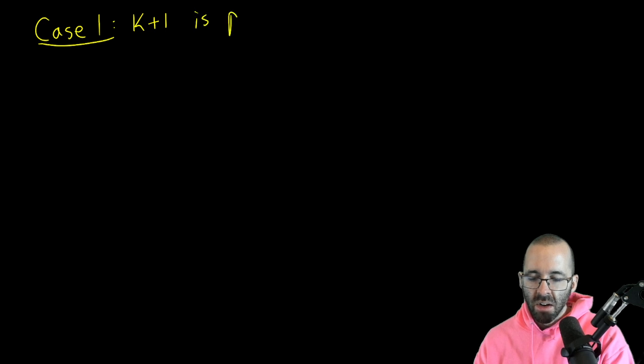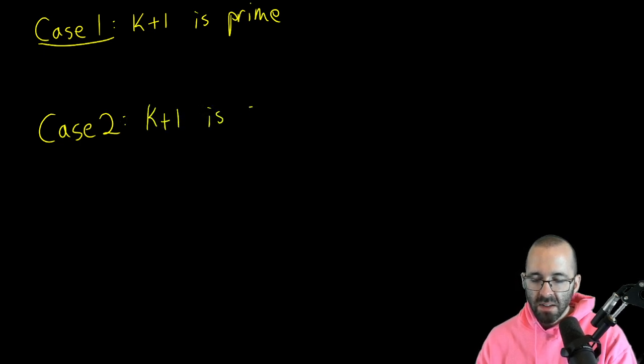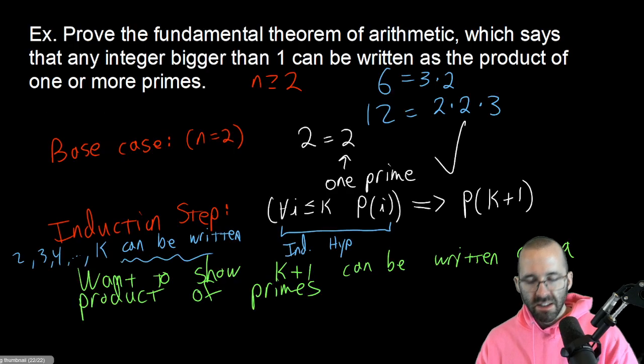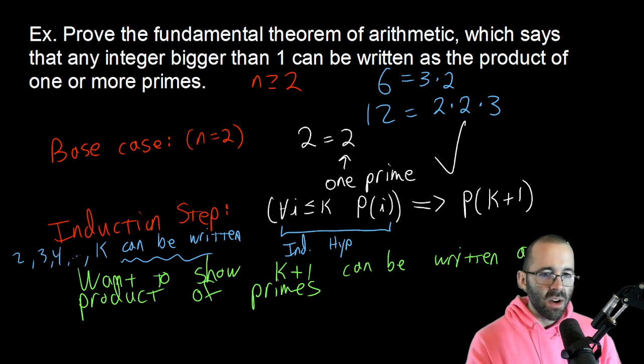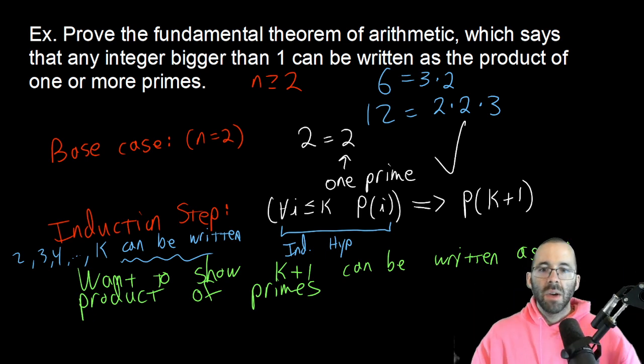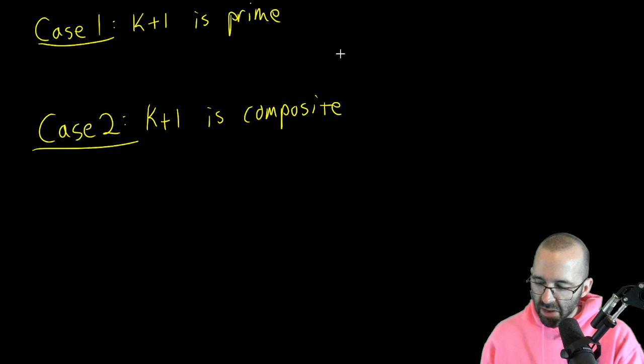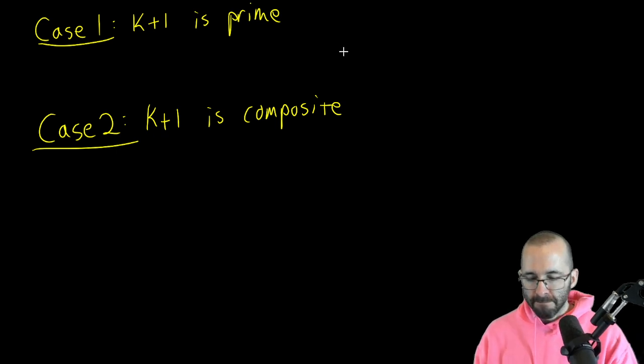Okay, so let's say, case 1, if k plus 1 is prime, what happens? And then over here, we'll also look at what happens if k plus 1 is composite, if it's not prime. We can't continue the proof unless we know whether it's prime or not, because it's going to be a different situation. So we're just going to say, well, what happens if it's prime? What happens if it's not prime? And if those are the same thing, then we can say it'll happen regardless. Again, we'll talk more about that in 9.3.6.